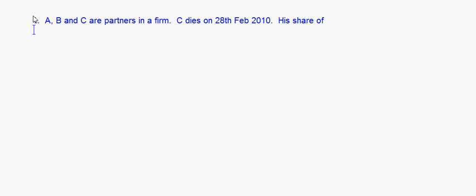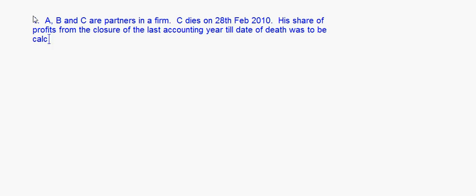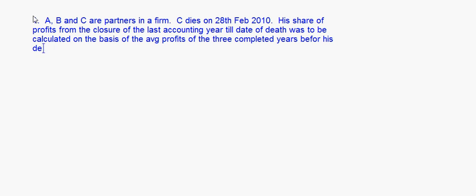His share of profits from the closure of the last accounting year till the date of his death was to be calculated on the basis of the average profits of the 3 completed years before his death, right?